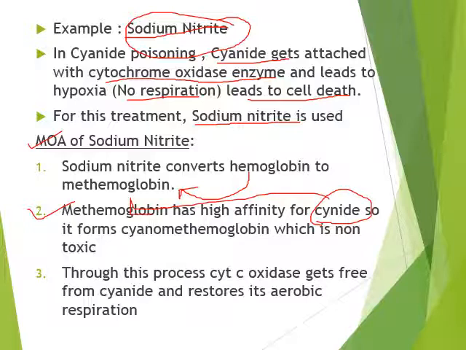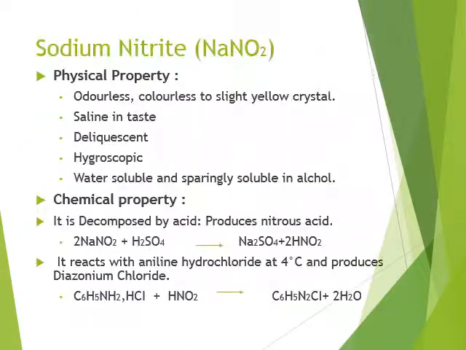Then the cytochrome C oxidase enzyme becomes free and all the cyanide is attached to methemoglobin, through which aerobic respiration is restored and cell death can be prevented. So this is the example of a pharmacological or physiological antidote.